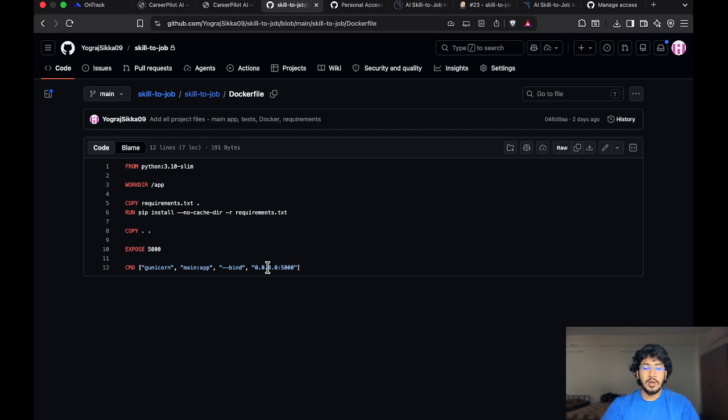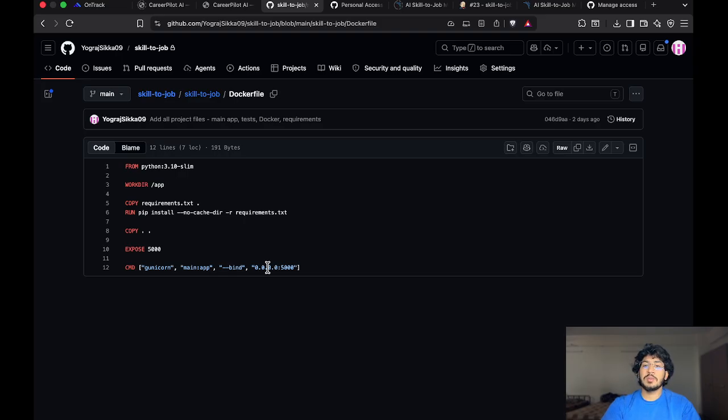The Docker image ends up at 261 megabytes. Firstly it was 319 megabytes, but then we reduced it from 319 megabytes to 261 megabytes, which is a reasonable size for a Python web application, I think.